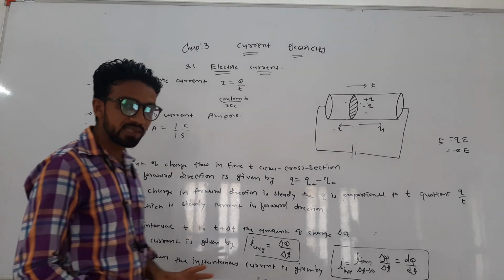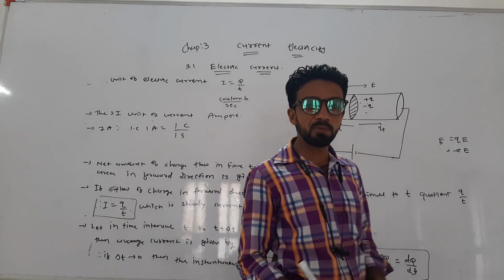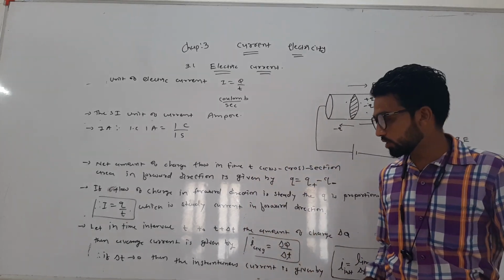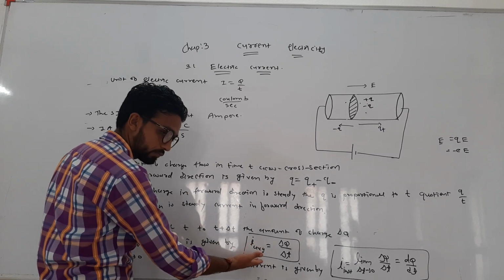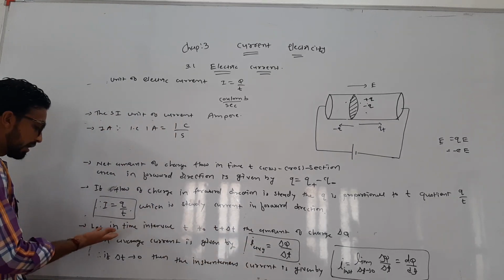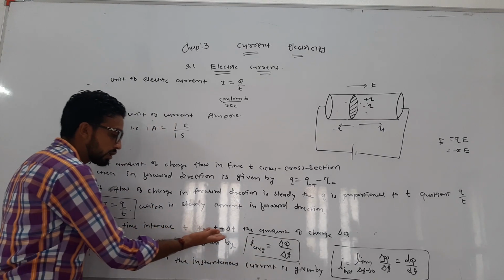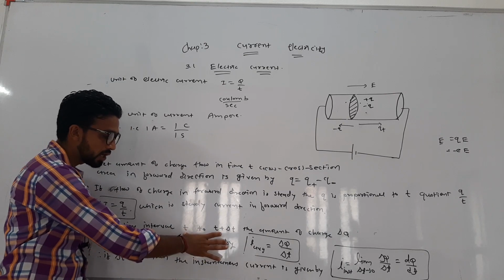But it is not necessary that the charge always flows in a steady manner. It may be non-steady, so at that time we define the current by an average value. We consider the net charge flowing in the time interval t to t plus delta t.